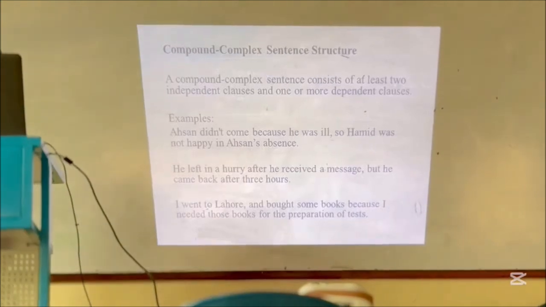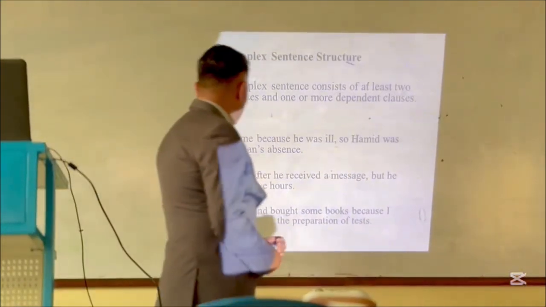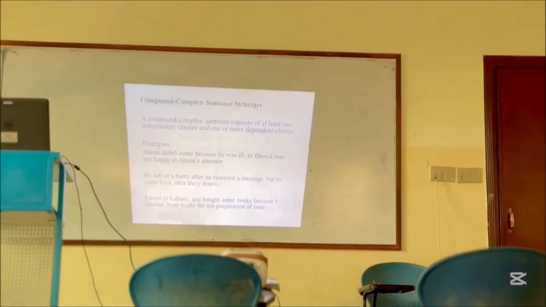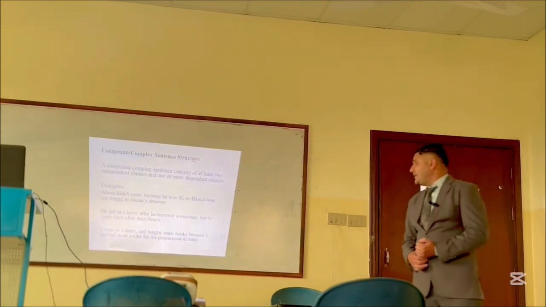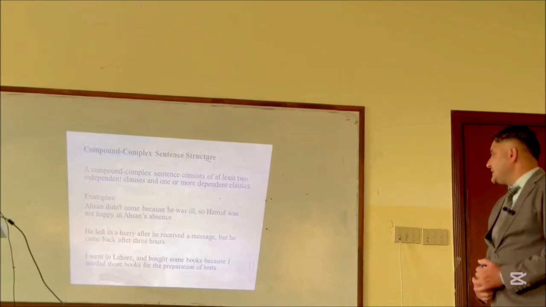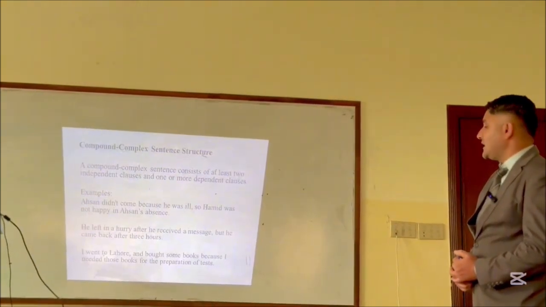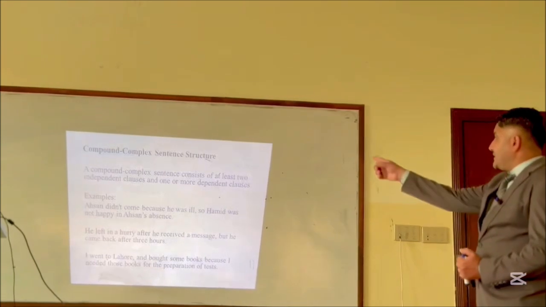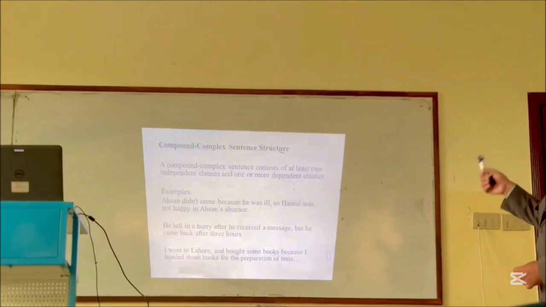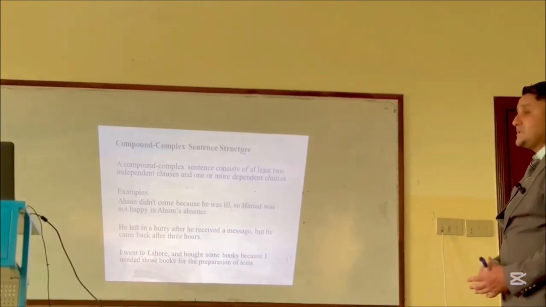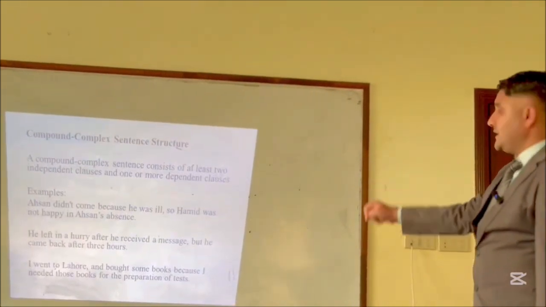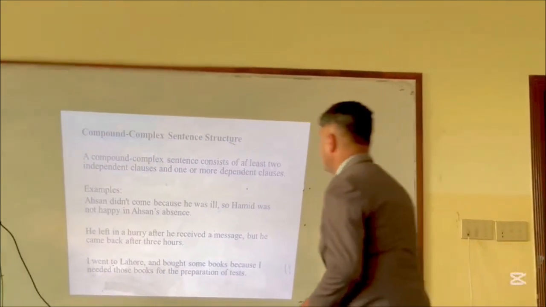Then, the second example: he left in a hurry after he received a message, but he came back after three hours. And the final example: I went to Lahore and bought some books because I needed those books for the preparation of tests. So the very definition clarifies it's a combination of two independent clauses and one or more dependent clauses. Now the question rises, where are the independent clauses in this final type and where is the dependent clause?